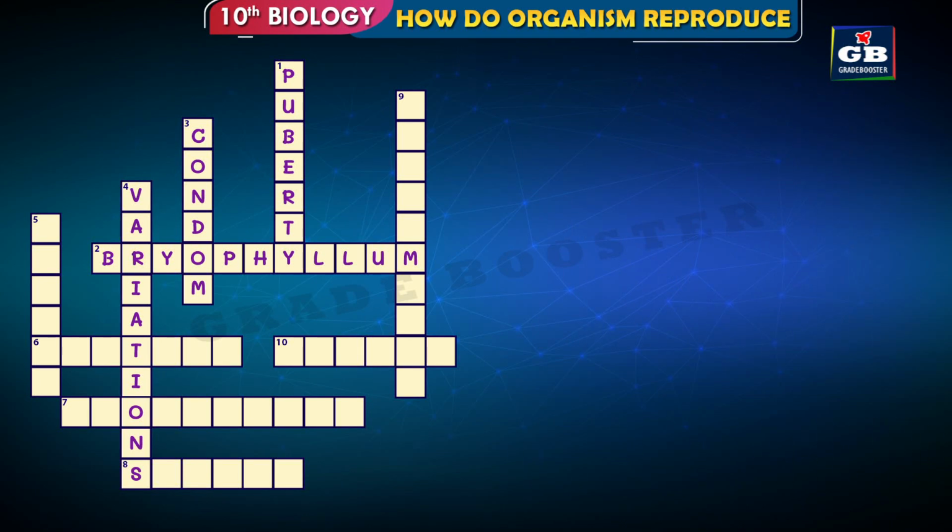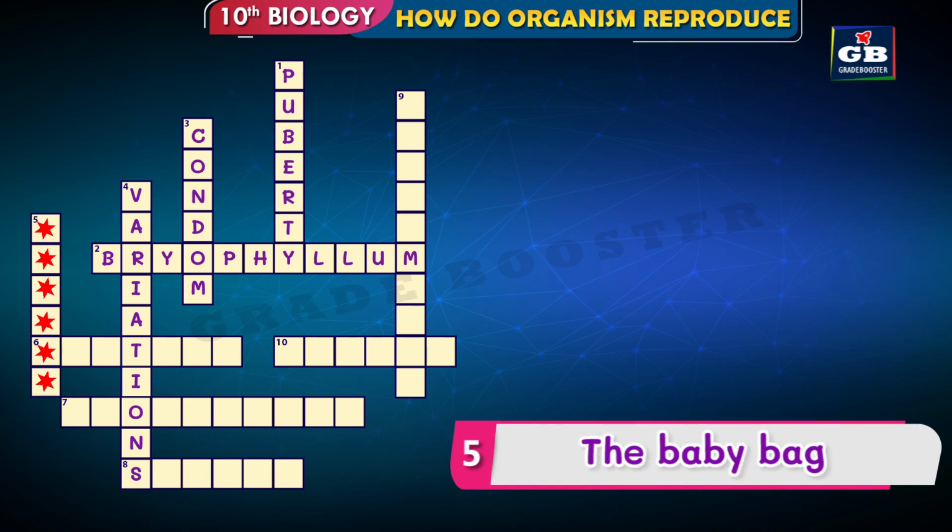Now let's see the next one, 5 down. Here we have only one hint, that is the baby bag. So it is very easy. Try the answer.